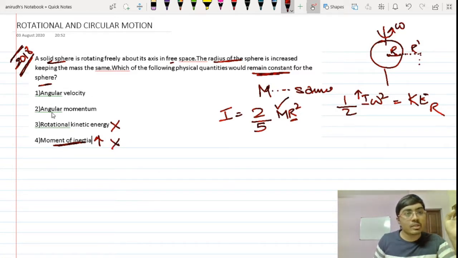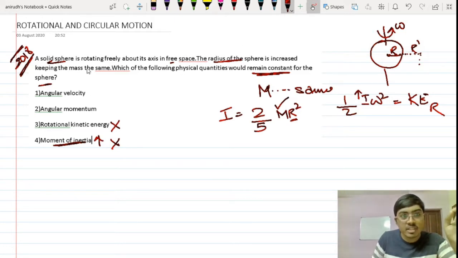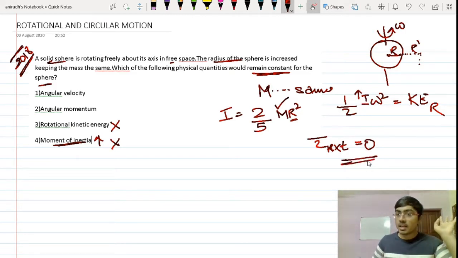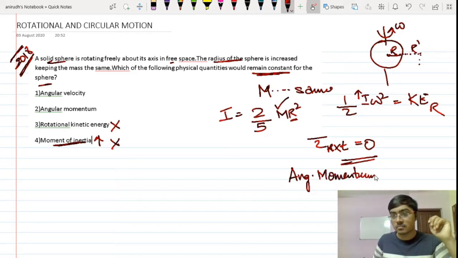Now, angular velocity and angular momentum. We are supposed to understand a certain basic concept here. It is rotating freely about its axis in free space, so I can say that the external torque is equal to 0. So I can say that the angular momentum is conserved.